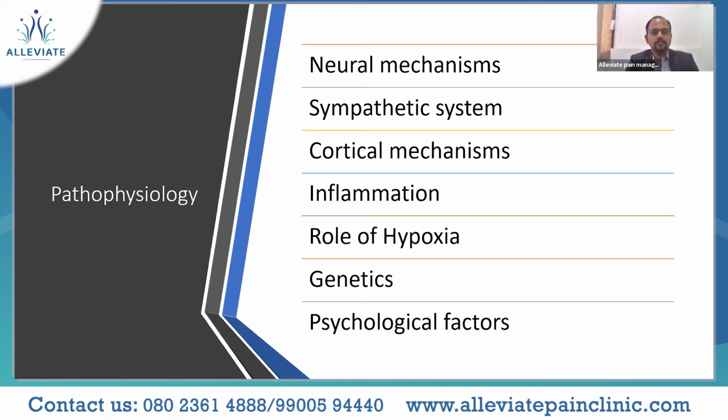So let's look at the cortical mechanisms right now. There is something called neuroplasticity. When there is the inciting event, say at a distal extremity, for example at the wrist, there is a mapping at the sensory motor cortex. So the brain registers that there is a problem in that area. But what is seen in this condition is that even though it affects the distal extremity, it moves proximally. If the inciting injury was at the wrist, slowly, over about 3 to 4 months, you can see that it has spread all the way to the elbow and the shoulder, the upper limb.